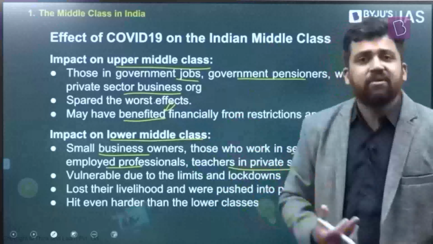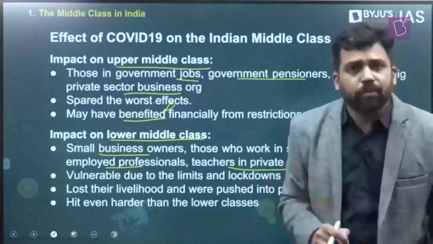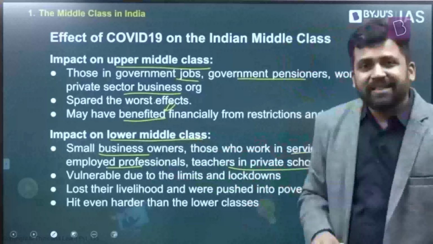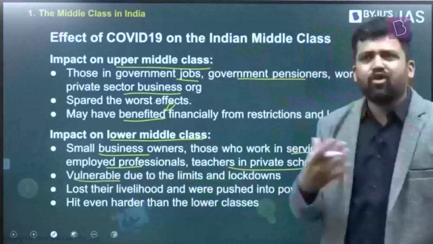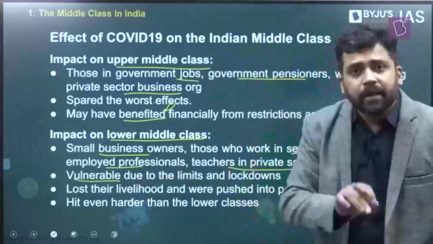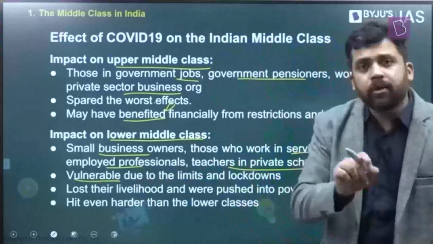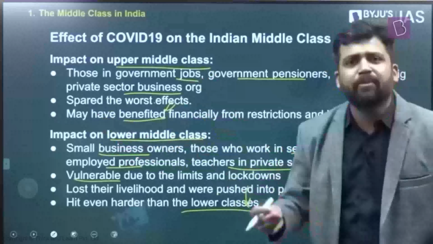Hotels and restaurants all got massively impacted by this. Social distancing measures and all these things you have to follow. So those who are in the lower middle class are disproportionately negatively impacted. The demand for their services would have gone down. They're extremely vulnerable. They will not have any social security measures. In fact, their situation might have been worse than those in the lower classes. In the lower classes, at least the government recognizes that you are worse impacted, and the government will provide some income support, and might provide some food support.